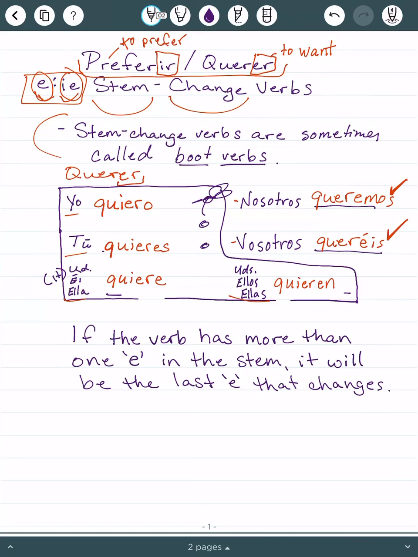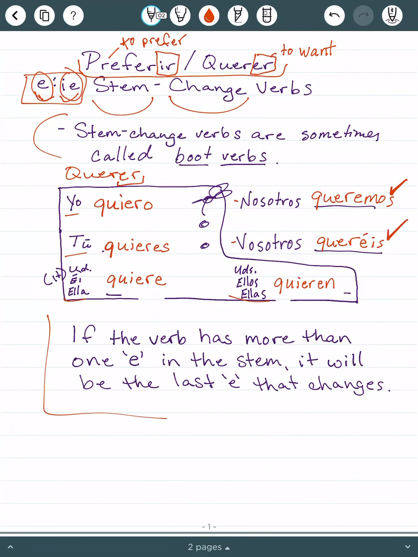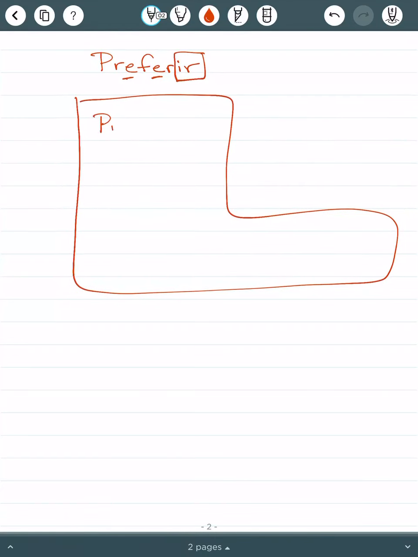All right, so let's take a look at our verb preferir. I'm going to open up another page so that we've got room. All right, so the verb preferir, remember it means to prefer. So then if you take off the IR, you've got a problem. You have two E's. Now the question is which one changes? It will not be both. So look at our note. If the verb has more than one E, the last E is the one that will change. So it is still going to be a boot verb. That's how these things work.